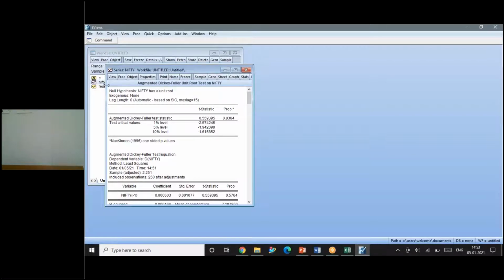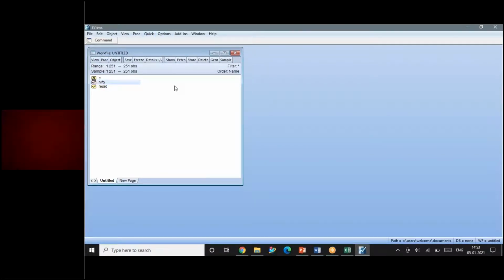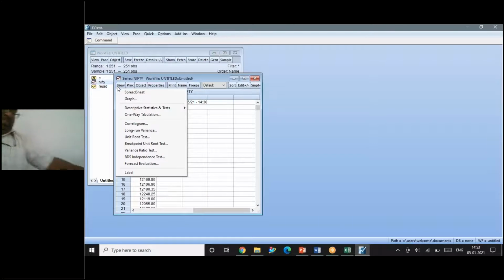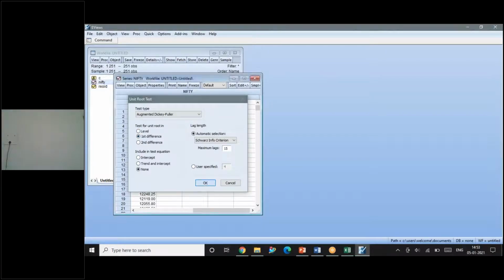Okay. So now I should convert this data into stationary for all my further analysis. So what do I do? To convert my data into a stationary process, I need to go for differencing. Before going for differencing, you may have a confusion whether to difference or take the returns, which formula to execute. So there is an easy method. Just open the data. Go to View, Unit Root. Instead of choosing at level, just select first difference and give OK.